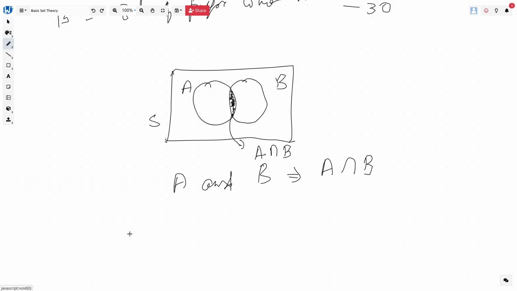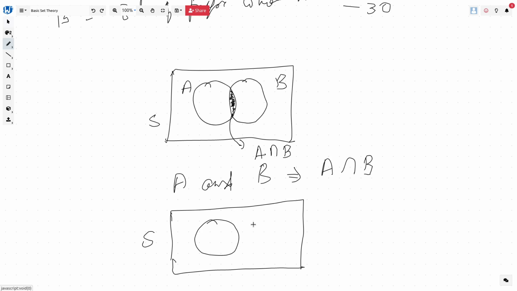Now let's talk about A union B. So this again is our sample set. I'll give you a better tip and technique to find A union B and intersection. We aim to find A or B, that is, A union B. That means first you have to color all the elements of A. So this is the part you are coloring here, right?